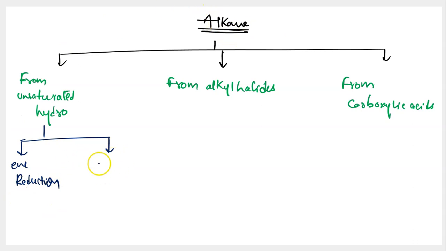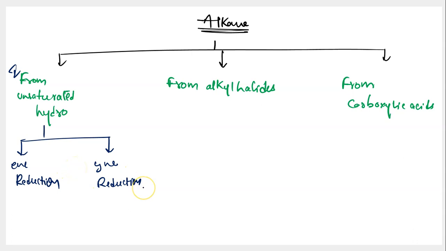In the second type, you take alkyne as a starting material and conduct reduction of alkyne. So in the first preparation, the unsaturated hydrocarbon can be alkene or alkyne, and you conduct a reduction of alkene or reduction of alkyne so that alkane is produced. In the first type of reaction, you have 2 sub-reactions over here. I hope you are able to understand it.